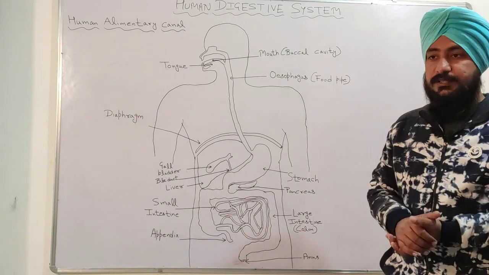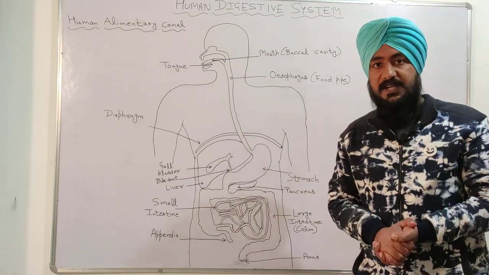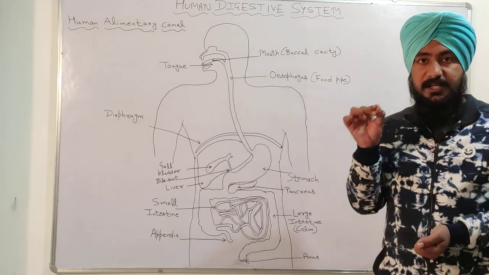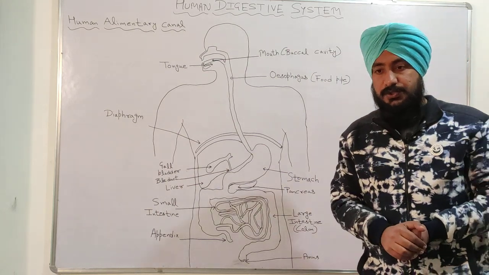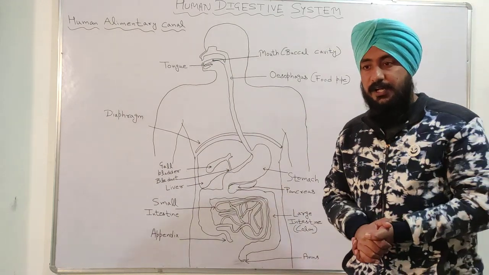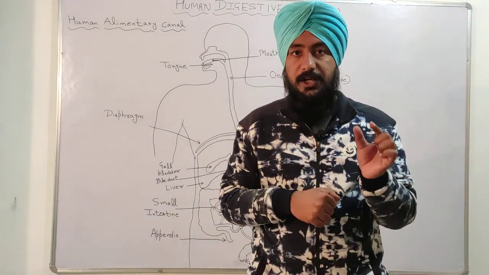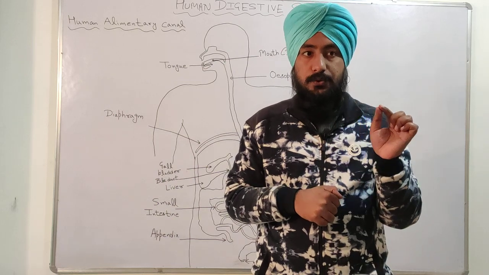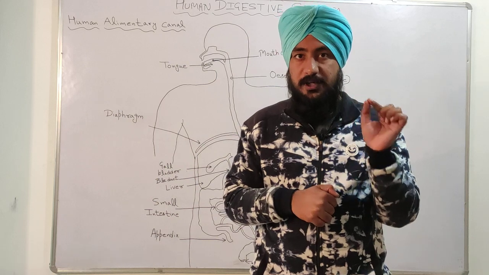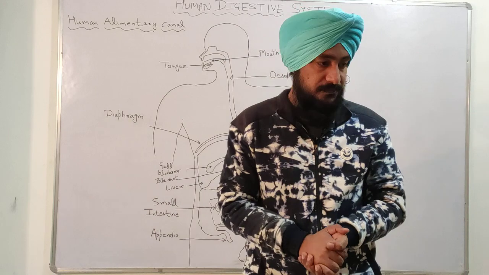And now the second part of gastric gland comes, and its name is pepsin. So what is the function of pepsin in the stomach? It converts the protein into amino acid. So the function of pepsin in the stomach is to convert the proteins into amino acid.